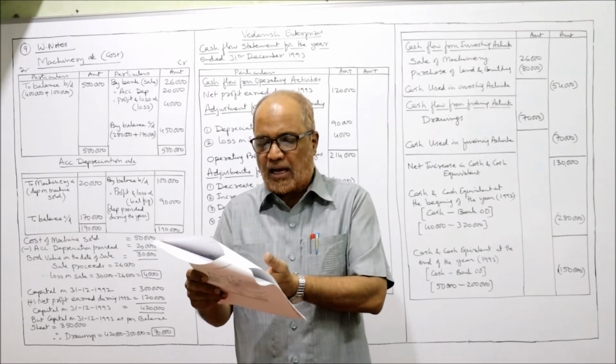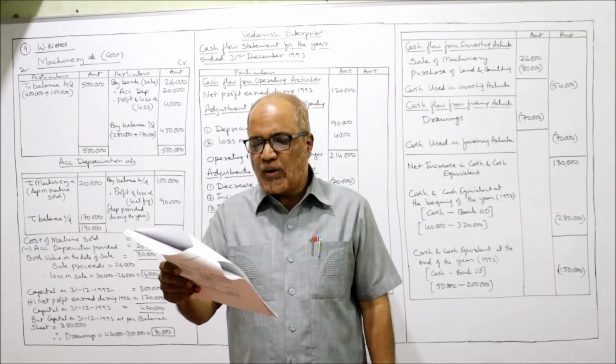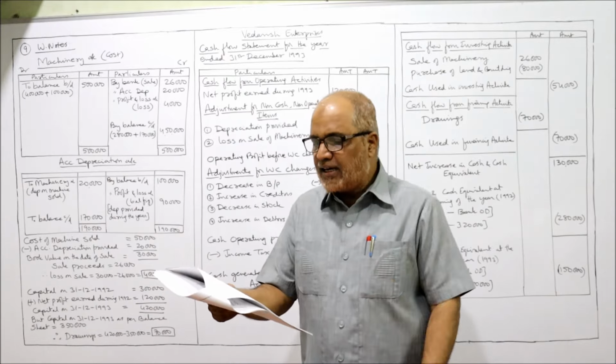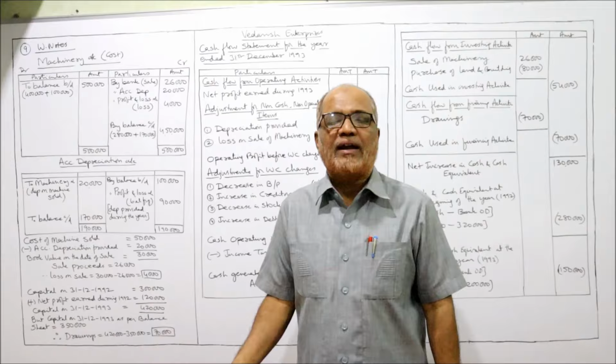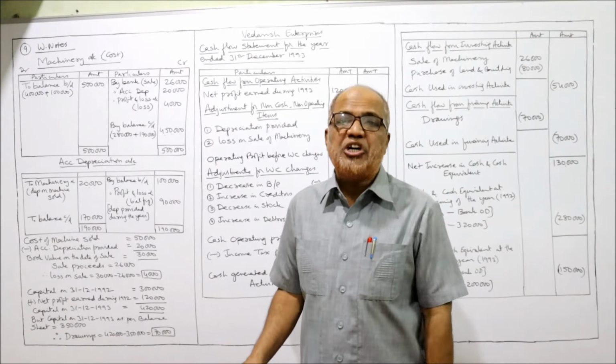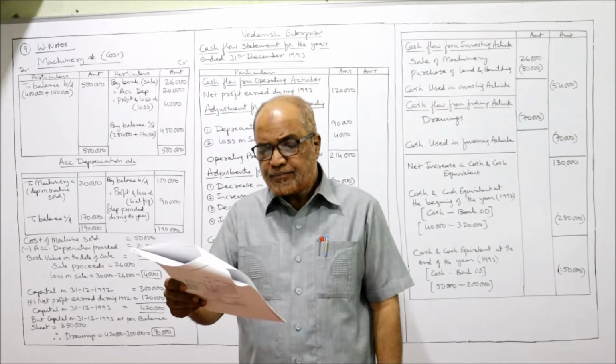Cash and cash equivalent, last item. Net profit during the year amounted to 1,20,000. The profit earned during the current year 1993 is 1,20,000. So this is the starting point in operating activity, cash flow from operating activity.